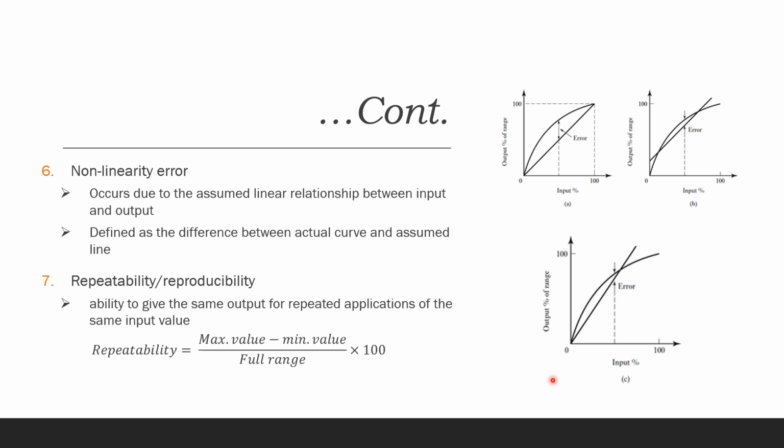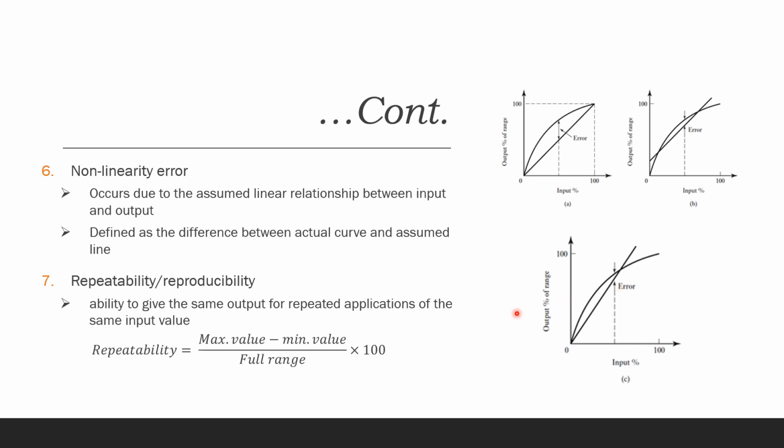Rather, they follow a non-linear relationship, which means that the graph would be a curve rather than a straight line. The nonlinearity error arises due to this assumption of linear relationship between the input and output. It can be defined as the difference between the actual line and the assumed line, as shown from the graphs.